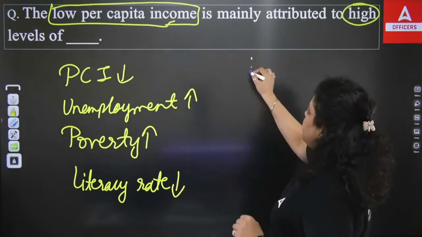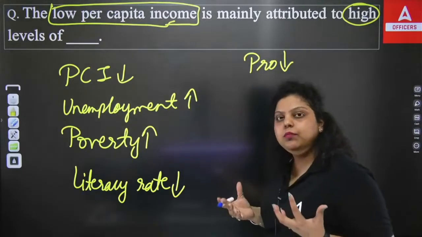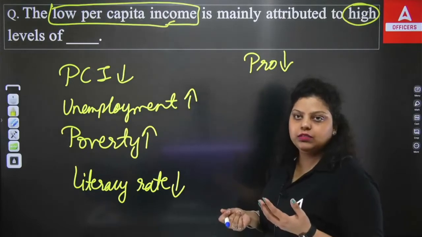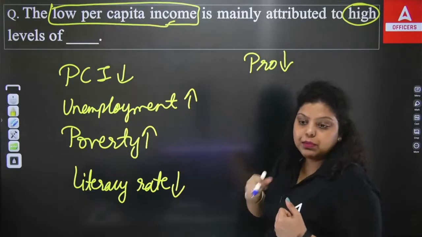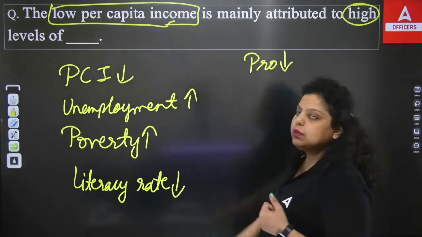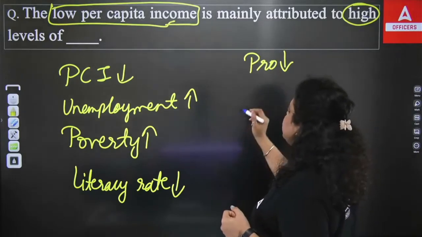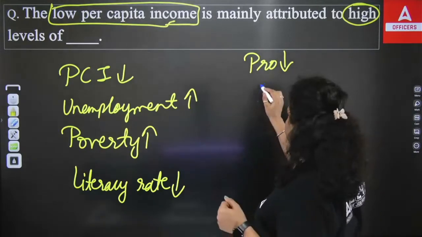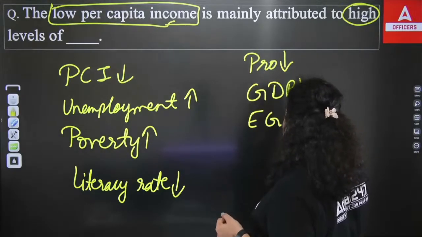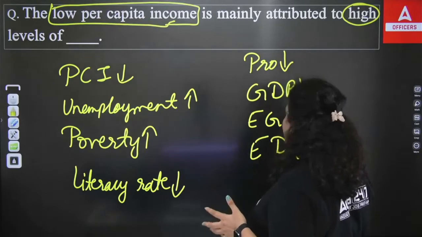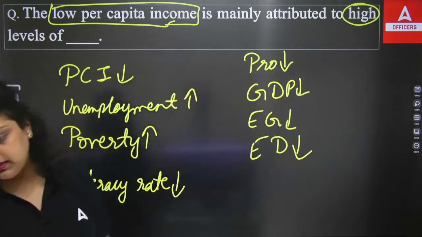Okay, and because of unemployment, the production will also obviously decline, because people do not have money. They won't ask for more goods and services because they are not capable of spending on the goods and services. So production will be low. And because the production is low, after that what happens? The GDP will decline, the economic growth will decline, the economic development will decline. All this impact will be seen because of this low per capita income.